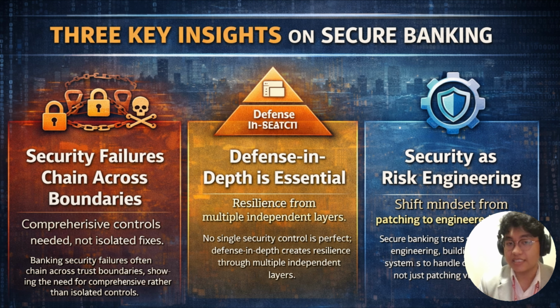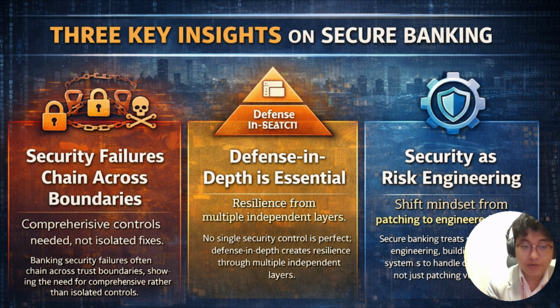These interdependencies validate defense in depth. Layered controls provide resilience against both known attacks and novel exploitation paths. There are three insights that emerged from this work. First, security failure in banking systems really comes not from single flaws; they chain across trust boundaries, requiring comprehensive rather than isolated controls. Second, defense in depth is essential because no single control is perfect, and layers create resilience.